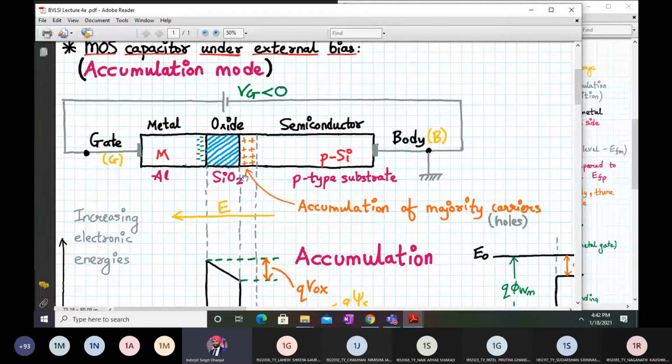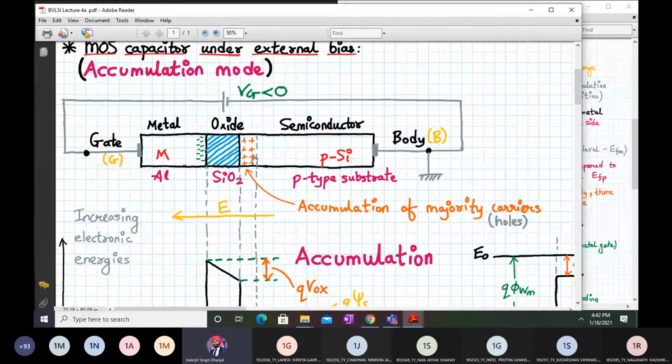Let's say we have 1,000 holes over here. Through these 1,000 holes, we have applied a positive potential. So more holes will try to accumulate near the surface. Still, they cannot cross the interface, because it's an insulator. So they get accumulated near this.